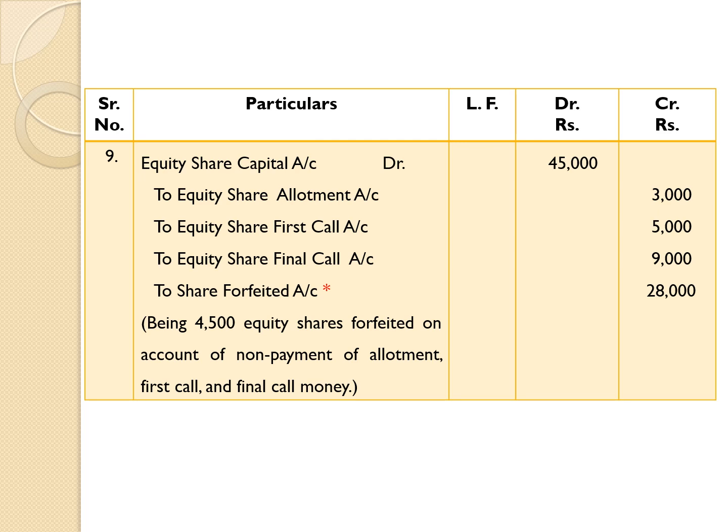In earlier entries, we have not given debit to the capital account anywhere, but we have given credit to equity share capital account whenever necessary. But students must take into account that while passing journal entries about forfeiture of shares, the capital account would be debited. Therefore, equity share capital account debit rupees 45,000.